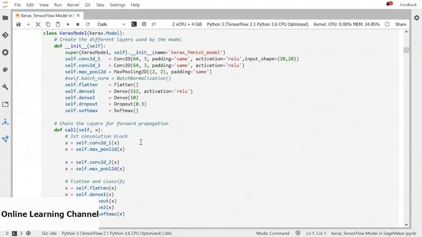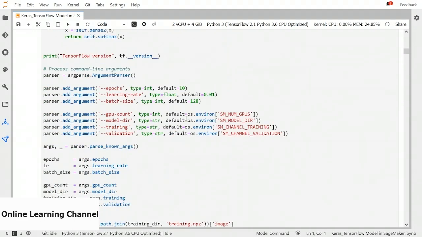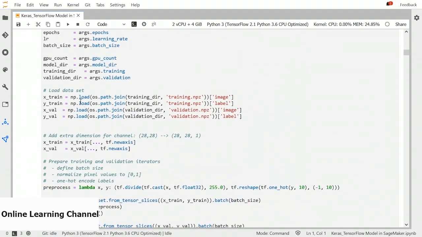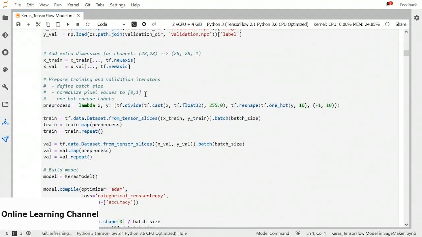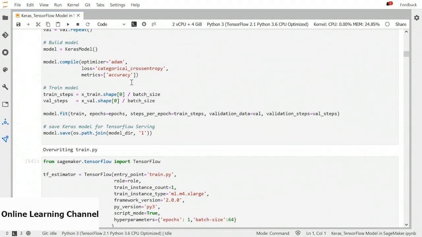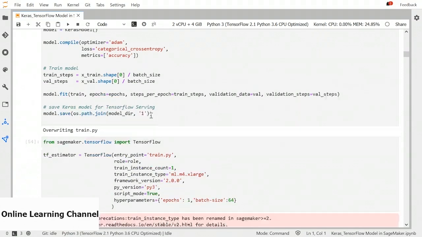So the same script is copied into a class. So the init function would create a model, chain all the layers, and then we want to add the parser for command line arguments. These are few hyperparameters we can handle. So by default, it can handle all the related hyperparameters. Then we have the training dataset. We are going to pre-process the training dataset like we did earlier. We are going to compile the model, fit it, and then save the model. So this file is created.